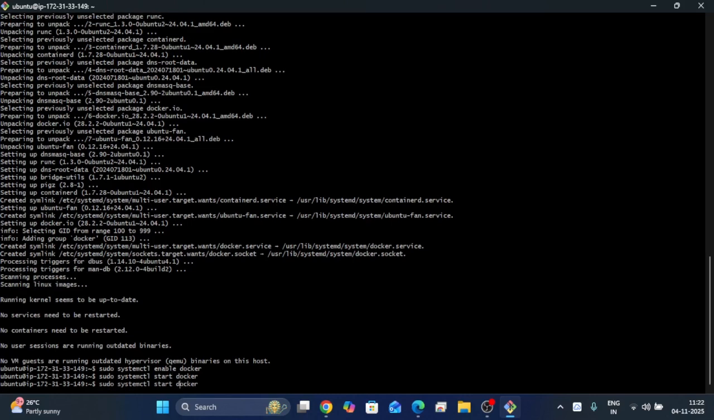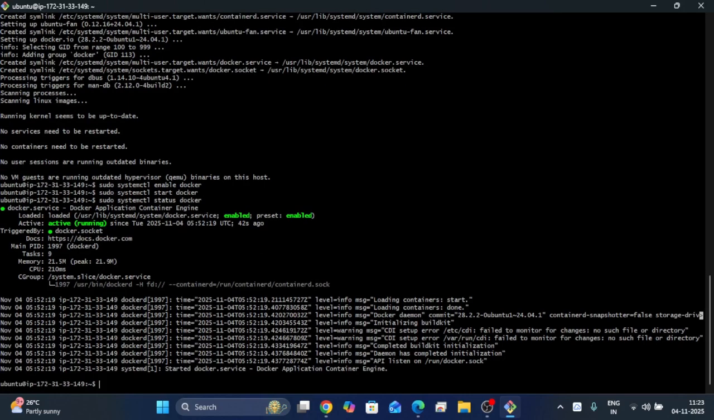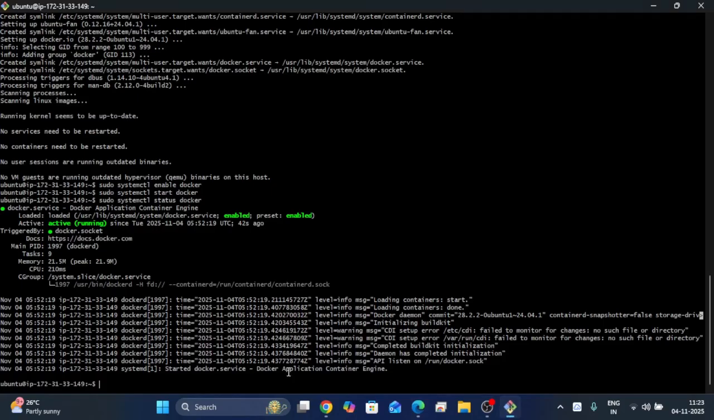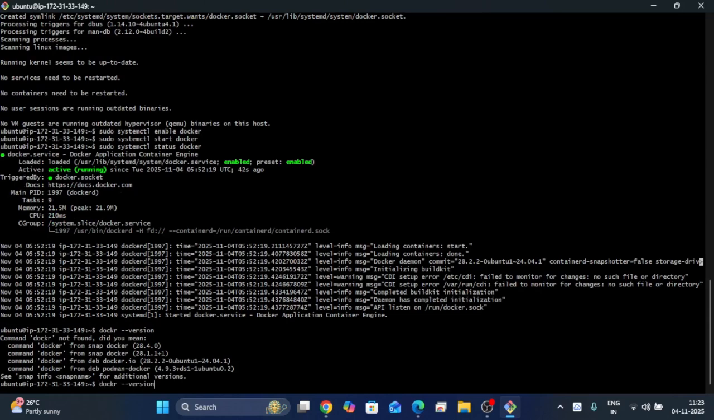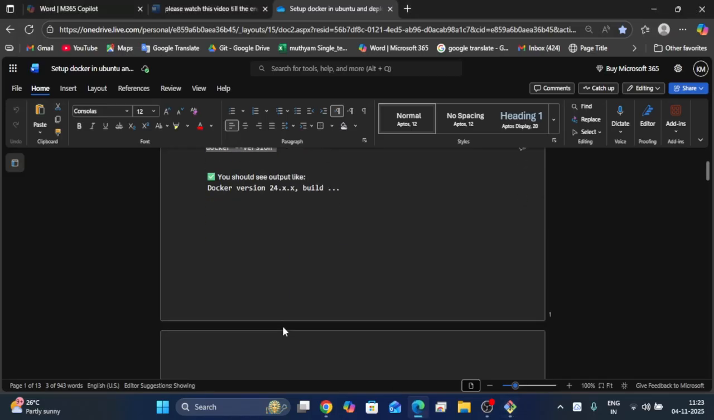Next we have to check the status of Docker. Docker status. Yeah, Docker is up and running. Next we have to check the Docker version. See here, Docker version is 28.2.2. Okay, Docker is running on Ubuntu version 24.0.1.